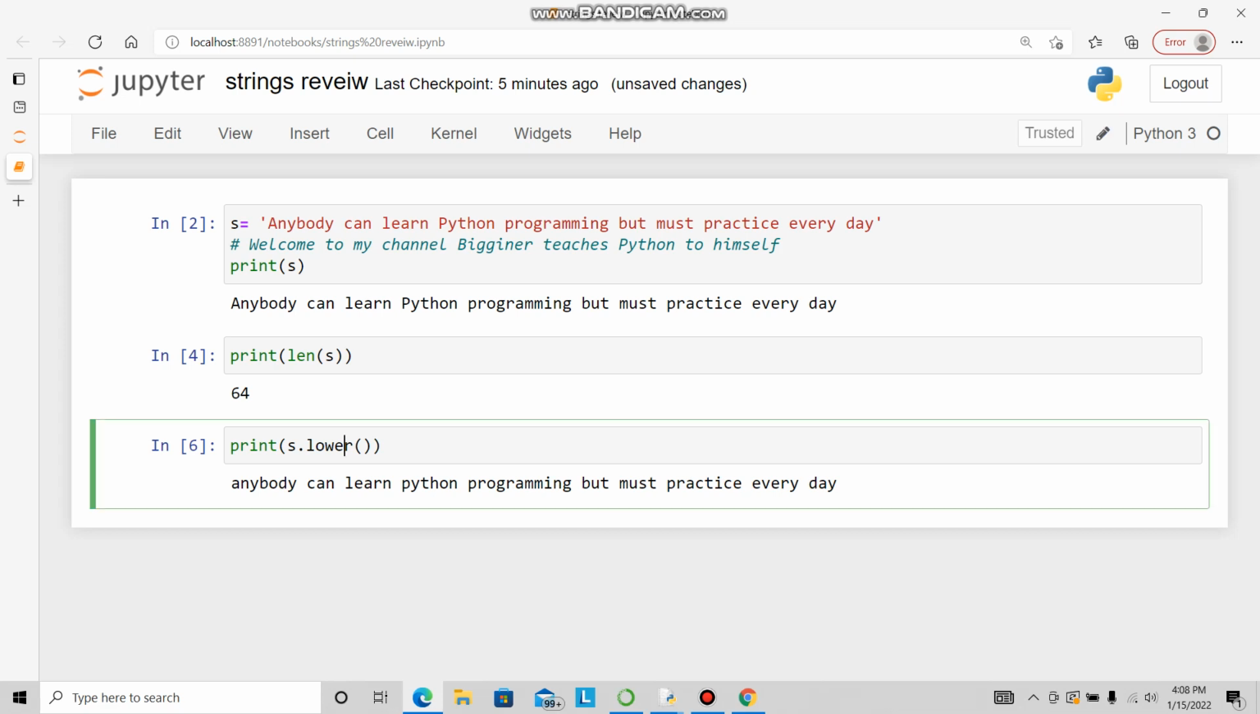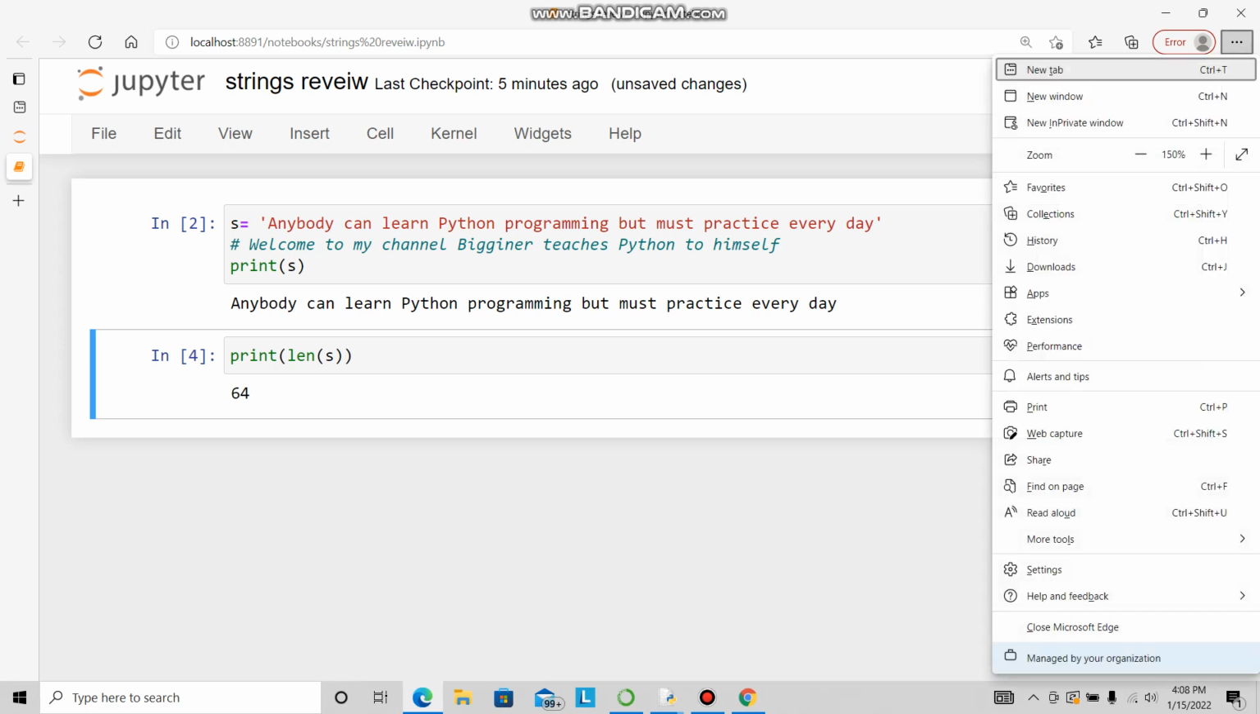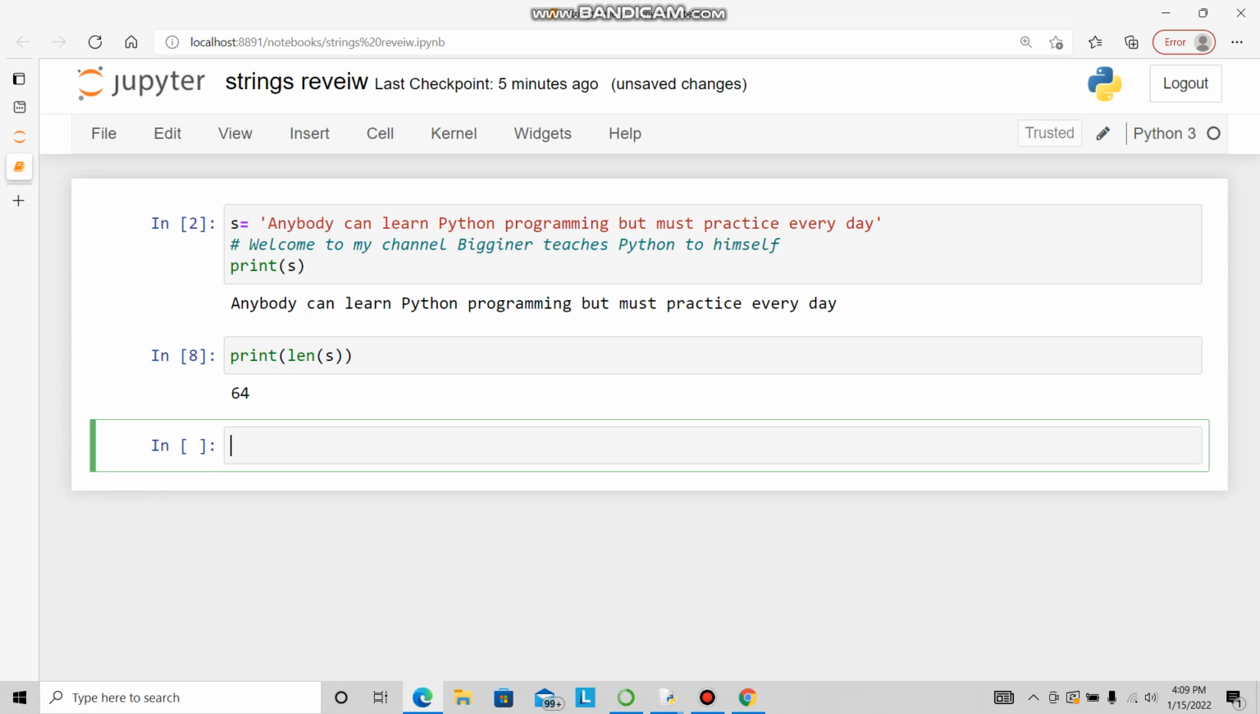Now there is something called title also. In title, each word's first letter will go in uppercase. Title. And see, anybody can learn. The first letter goes uppercase in the title. So this is the beauty of this IDE. You can edit and you can play around here. You can delete also. If you want to delete this, just capital DD, vanished. And for a new cell, Alt Enter.